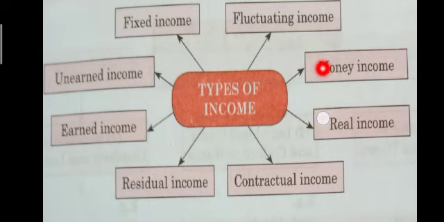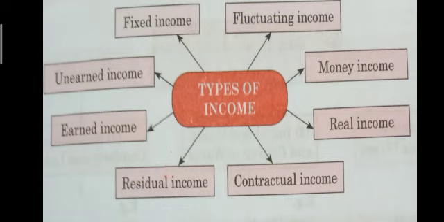Next is money income. It is the income received in actual currency of the country. In other words, it is the income in cash. For example, rupees 5,000. Next is real income. It is the purchasing power of money income. Example, commodities purchased out of money income. Next, contractual income. This income is paid as per the terms and conditions of contract. Example, rent, wages.